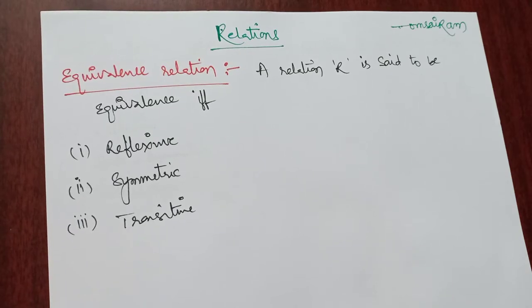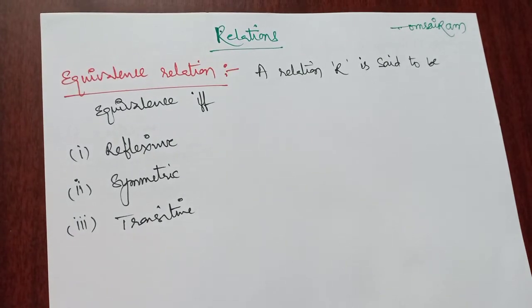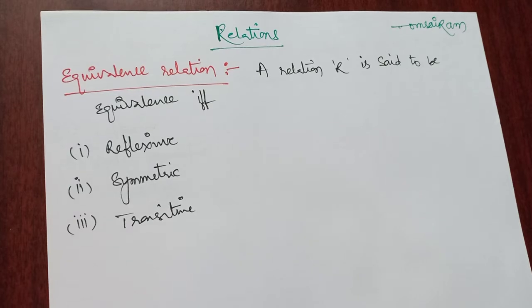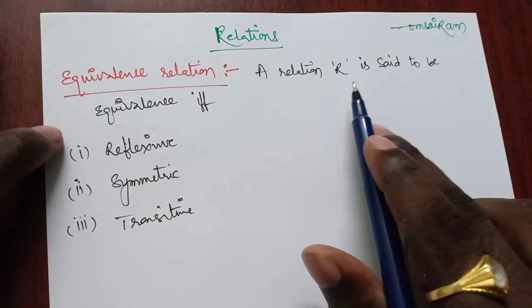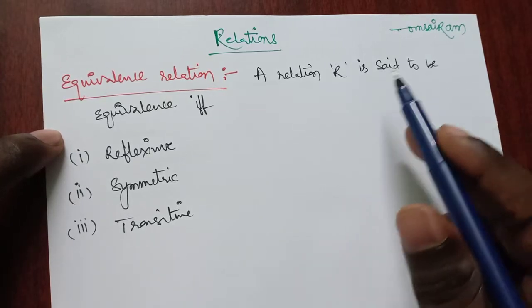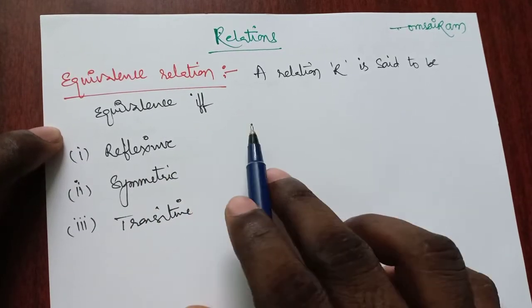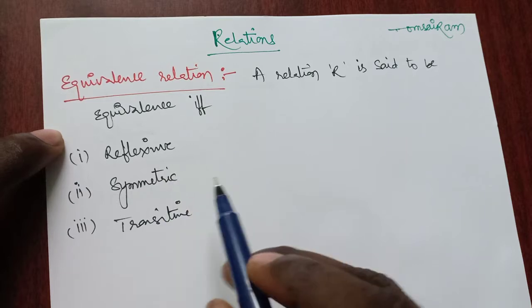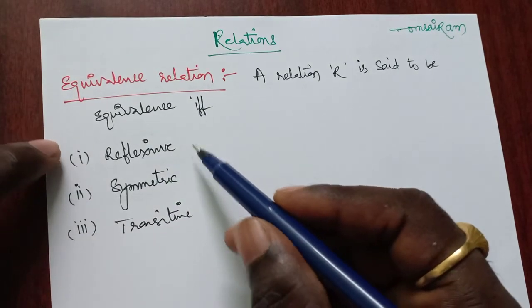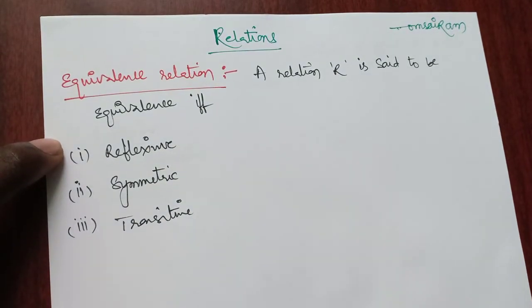Hi students, today we will discuss equivalence relation and partial order relation. The first one is equivalence relation. Here a relation R on set A is said to be an equivalence relation if and only if it satisfies all these three: reflexive, symmetric and transitive.